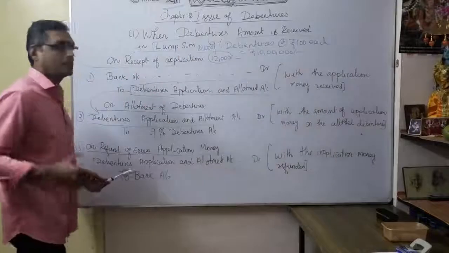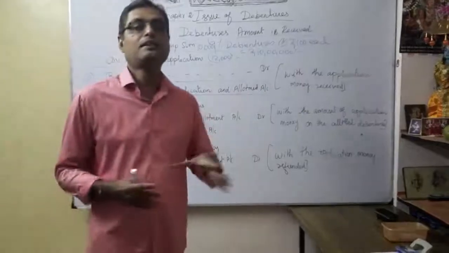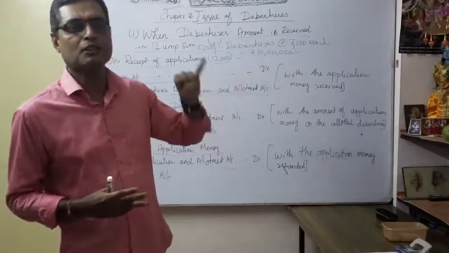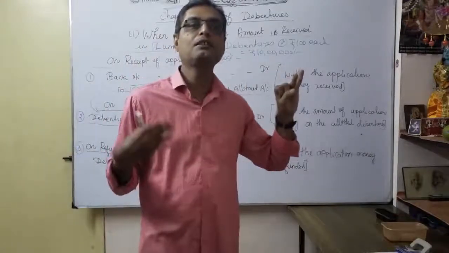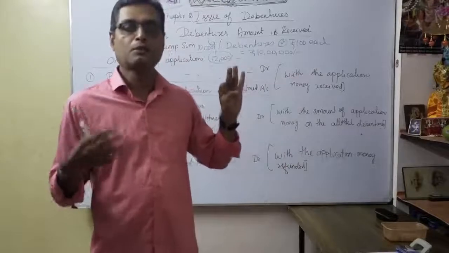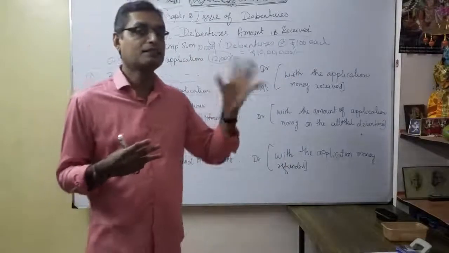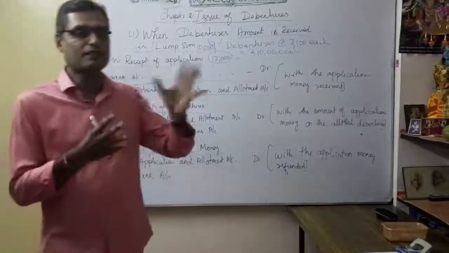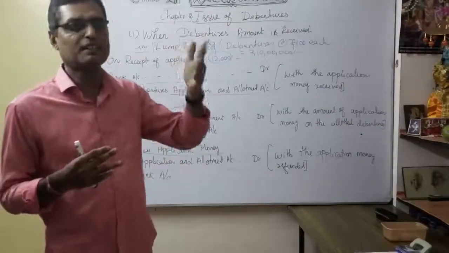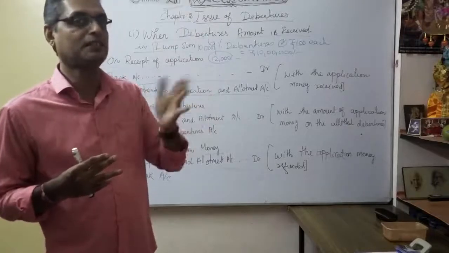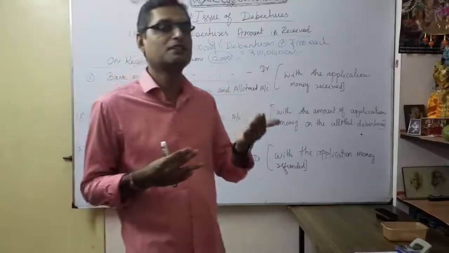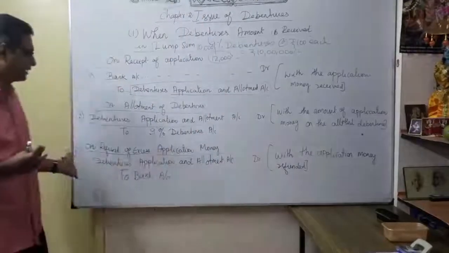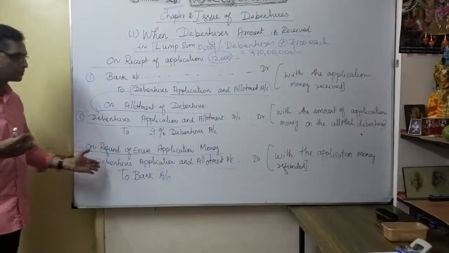Here we already discussed a combined entry. What is that? Share application account debit to share capital, to any adjustment, to share allotment, and third, if you want to refund, to bank. That is the combination entry. You understood? So we did a combined entry, instead of each of the three we did a single entry for the second journal entry, whenever excess application money was received or any adjustment like pro rata basis in equity shares. In the same manner here, suppose there is any refund, we can show it separately here.